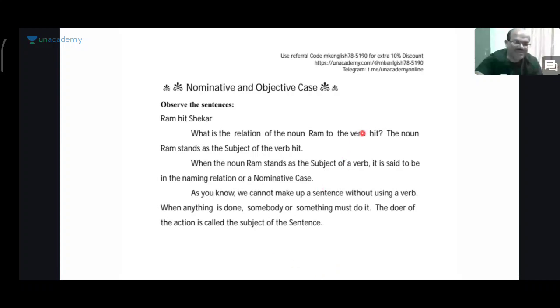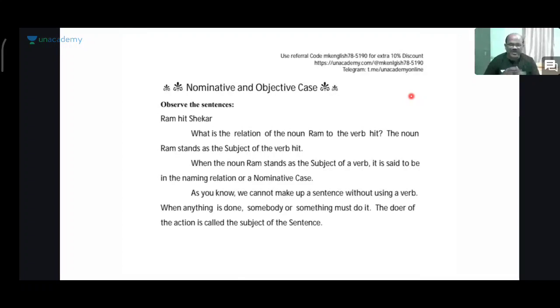In nouns, there is another concept: nominative and objective cases. What is this case? Nominative and objective case, right? We'll observe the following sentences. The first sentence is Ram hit Shekhar.